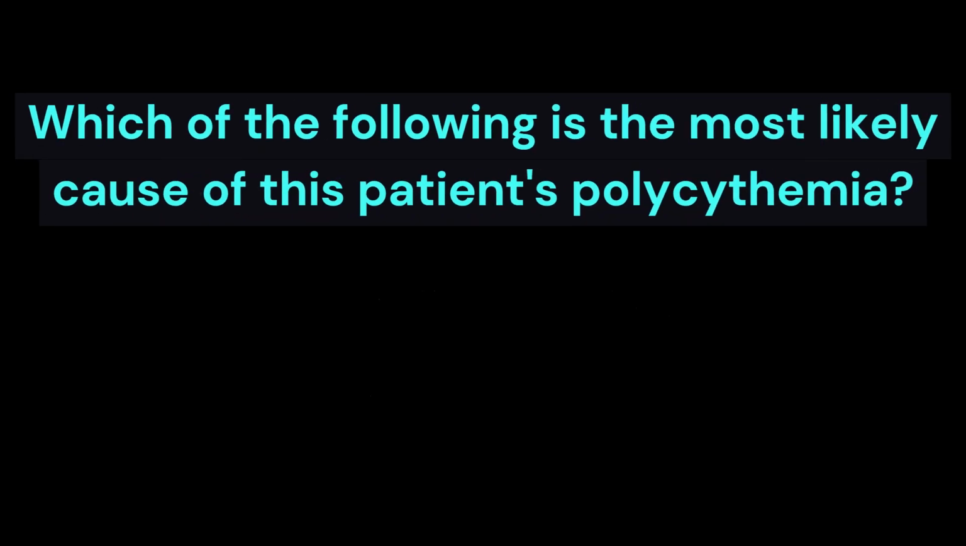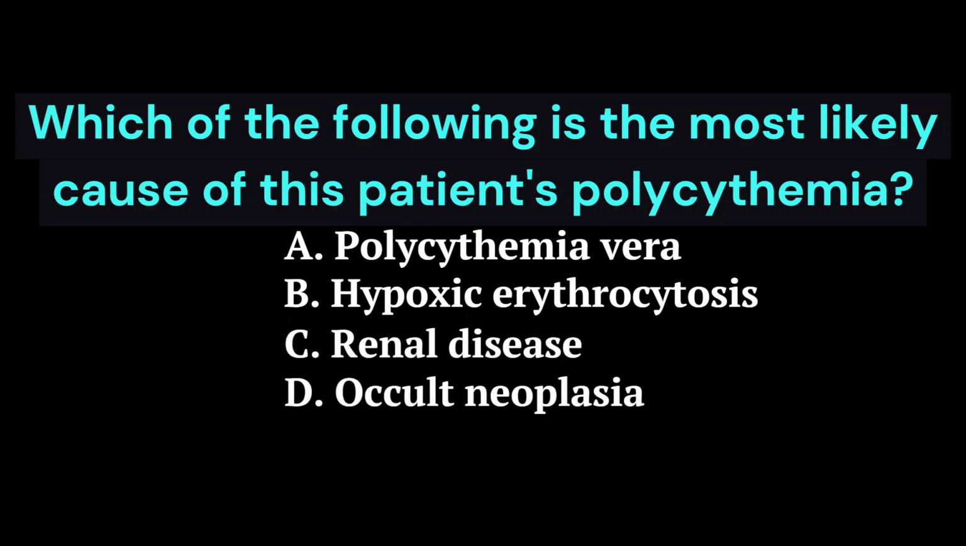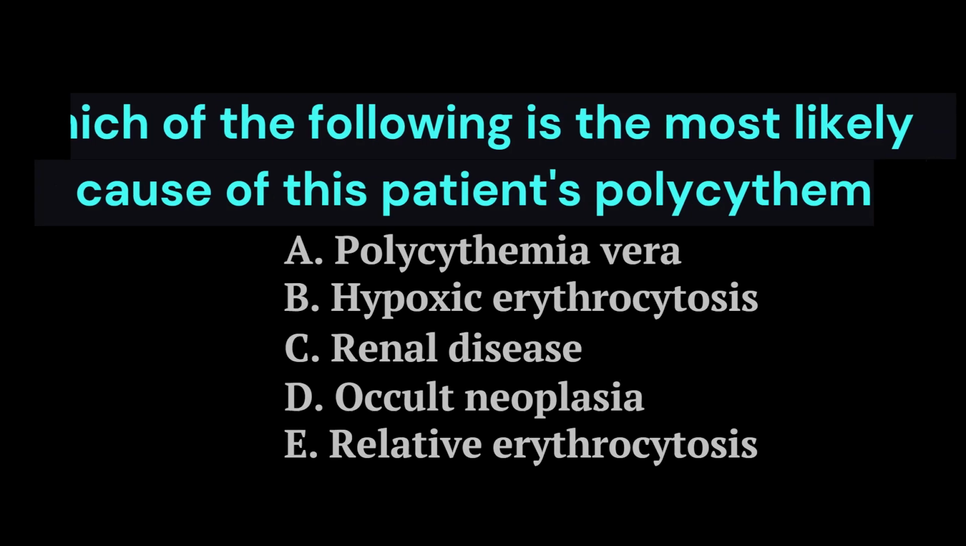The question is: which of the following is the most likely cause of this patient's polycythemia? Your options are: A. Polycythemia vera. B. Hypoxic erythrocytosis. C. Renal disease. D. Occult neoplasia. E. Relative erythrocytosis. You have 15 seconds to type your answer in the comment box.